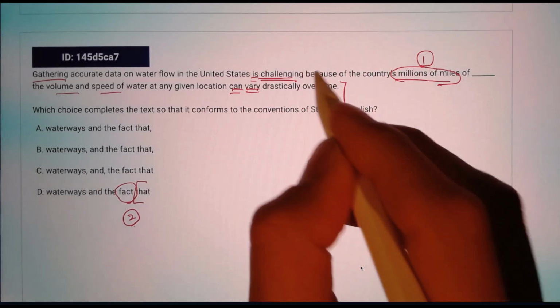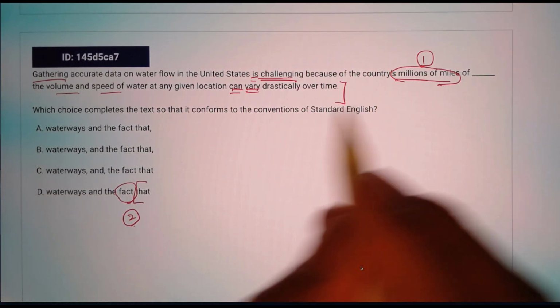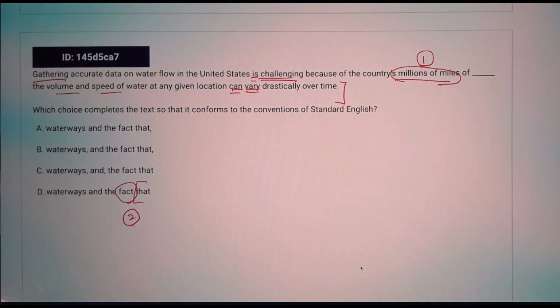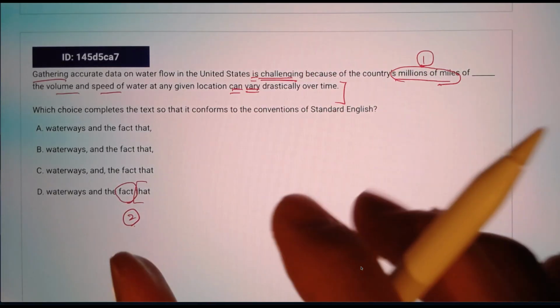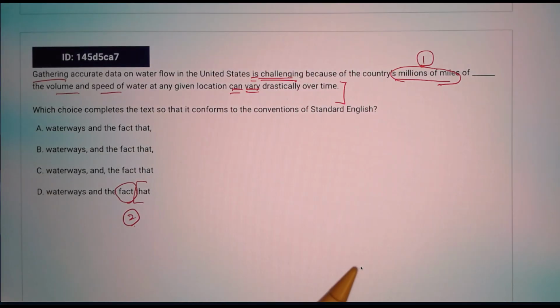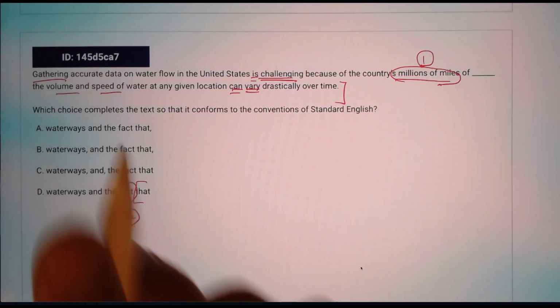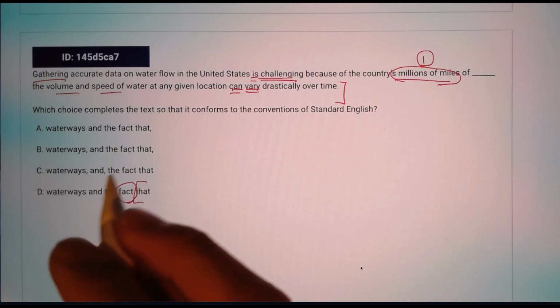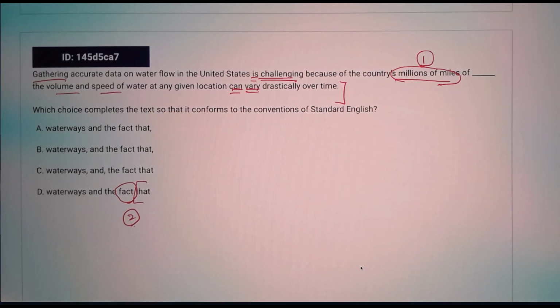So it's tempting to think that, oh, I need a comma before that or somewhere there, but no. You have to pay attention that it's because of the miles and the fact. These are simply the first and second items, and you don't see the main clause. A dependent clause is not the main clause, so you should not have any comma.